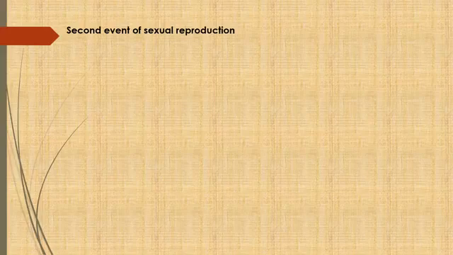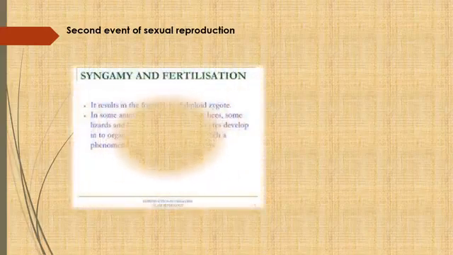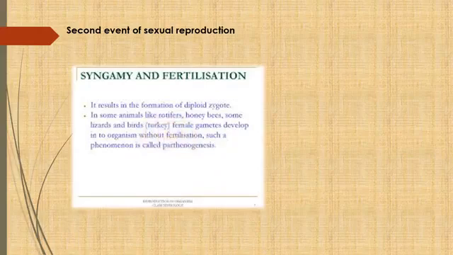So the second event of sexual reproduction is what? That is syngamy and fertilization. What is that? Fertilization means the fusion of the male and female gamete, that we call fertilization. And when fertilization takes place, there is a formation of a zygote, actually a diploid zygote. What is the meaning of diploid zygote over here?